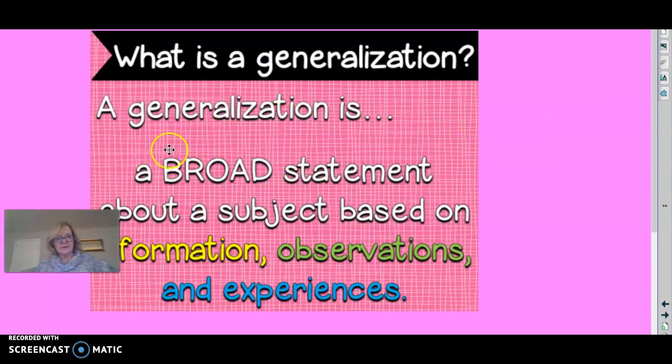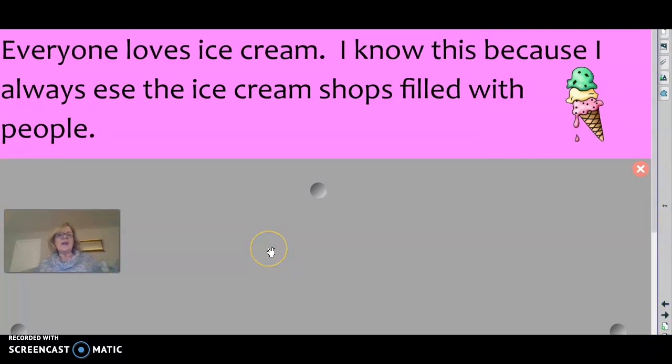It is a broad statement, a big statement about a subject that's based on information, observations, and experiences that you had. So you see how we're putting together those inferences, those conclusions, but we're making a bigger statement about something. It's about something more in the world. So if I say everyone loves ice cream, then I need something to support that. I need experiences, I need facts. So I know this because I always see, excuse my spelling, fix that, the ice cream shops filled with people.